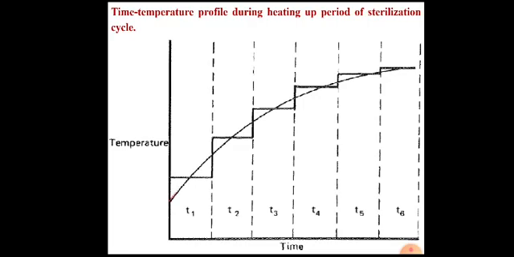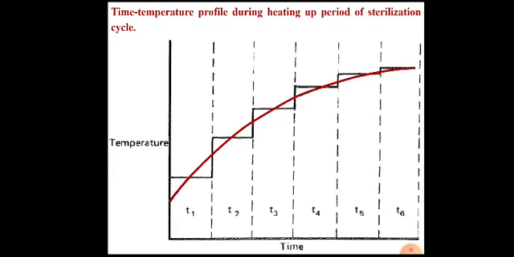You can see that curve, the red line. This is the curve that is obtained. So the temperature of the fermentation medium increases gradually. This is the time temperature profile for the heating up period.